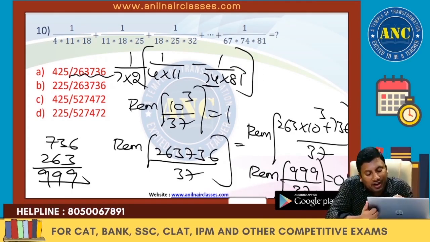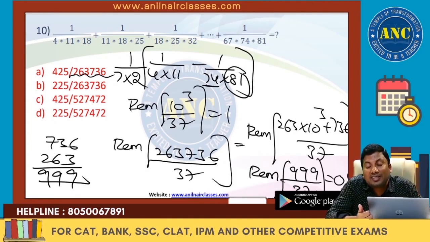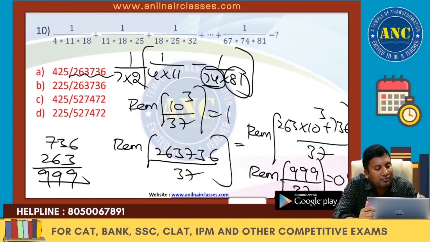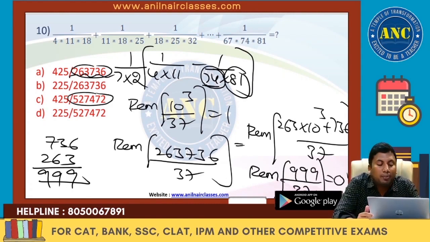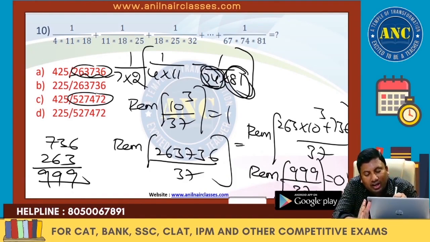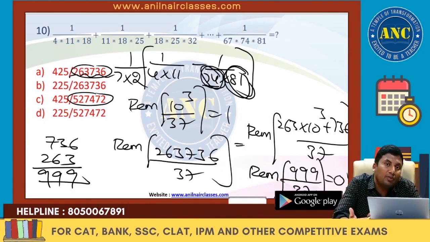That means, for 81 it is 9 square, the answer should be divisible by 9. If it is not working because there are 3 numerical values in the denominator, you can go for the next one, 74. This is divisible. Obviously, this is nothing but the next multiple of 736. That means, if you are stuck with this, you can go ahead and check with this. Here I wantedly gave the options where all options are the same. Suppose one option is 263736.